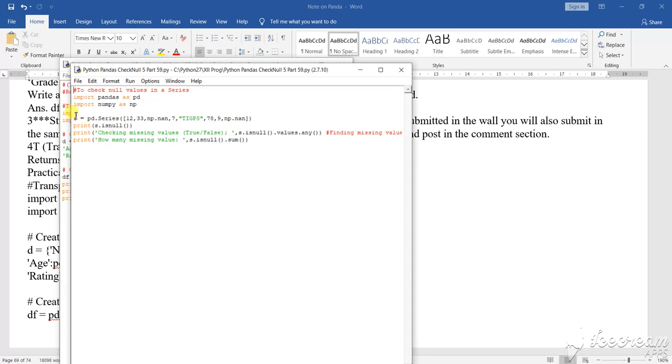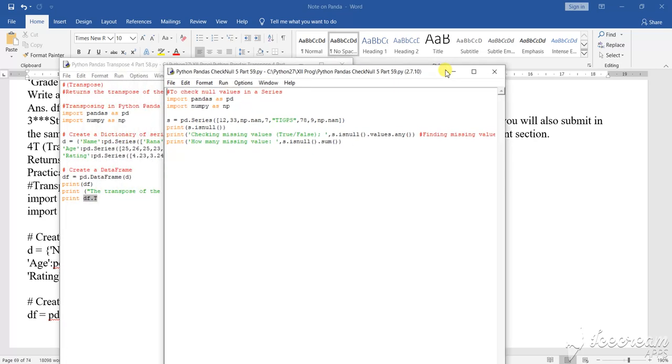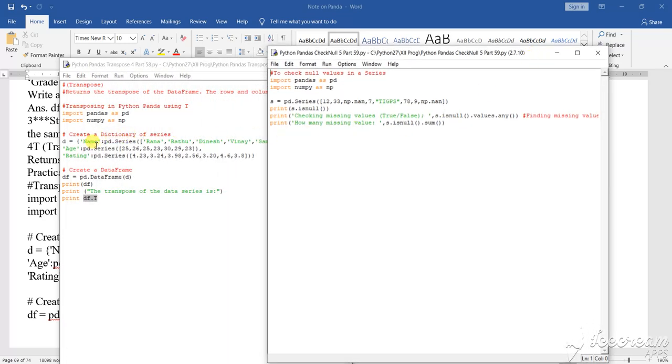How is it? So see here, I have imported pandas as pd, numpy as np. Now I have taken one series, not a dictionary. Remember it, this is not a dictionary. I have taken a series of values, series of alphabets or characters. Previously we have shown, and I have also given the example, that this is a series of name, that means only the name will be there. Series of age, only the age will be there. Series of rating, only the rating will be there. So the pattern of values I am giving there is a similar type of array value.